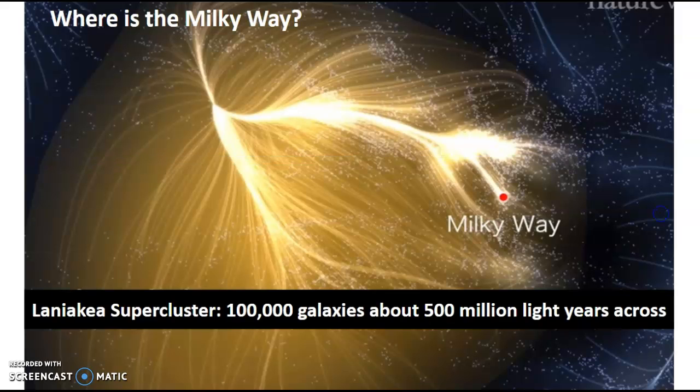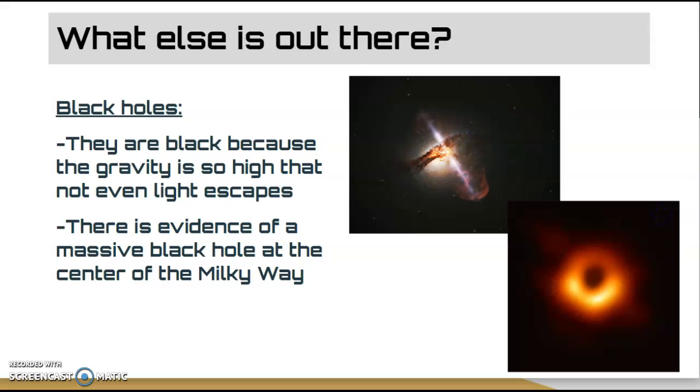So where is the Milky Way? This is a simulation of what we think the universe kind of looks like and where things are all spread out. And you can kind of see where we are. We're in something called the Laniakea supercluster. It's about 100,000 galaxies, about 500 million light years across.